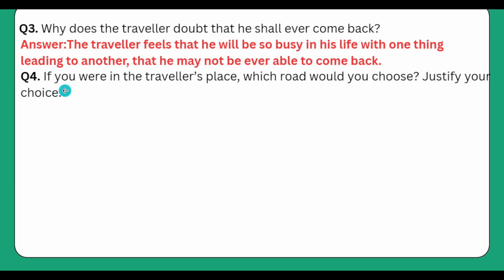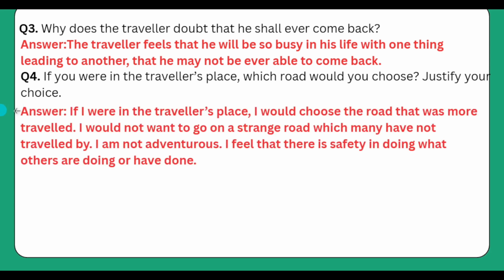If you were in the traveler's place, which road would you choose? Justify your choice. If I were in the traveler's place, I would choose the road that was more traveled. I would not want to go on a strange road which many have not traveled by. I am not adventurous. I feel that there is safety in doing what others are doing or have done. This is a personal response question, so the answer may vary.